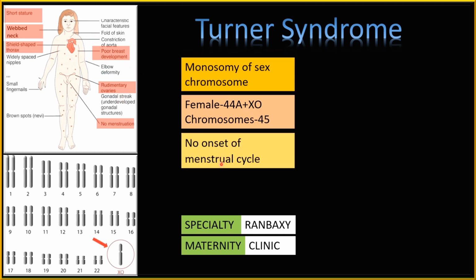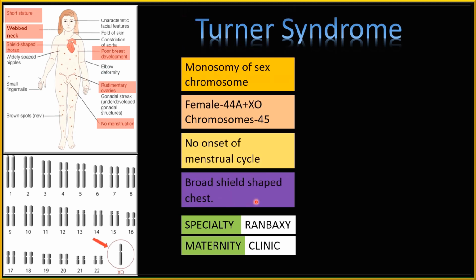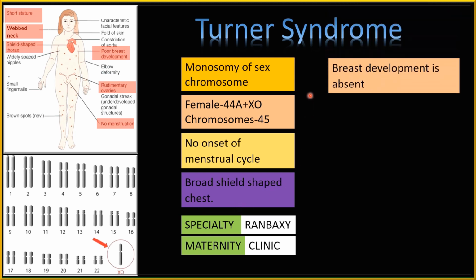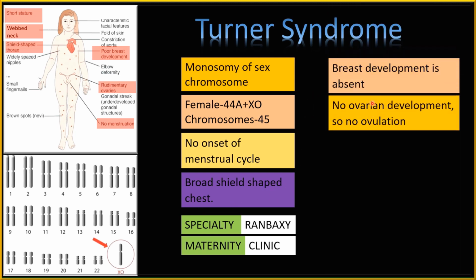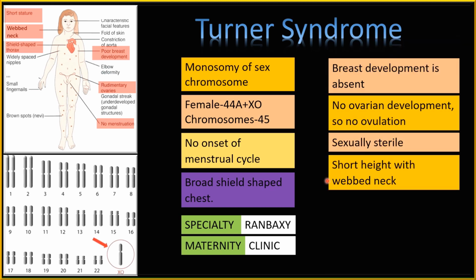In such females, there is no onset of the menstrual cycle. A broad shield-shaped chest is present, and breast development is absent. There is no ovarian development, so no ovulation. Therefore, such females are sexually sterile. They have short stature with a webbed neck.